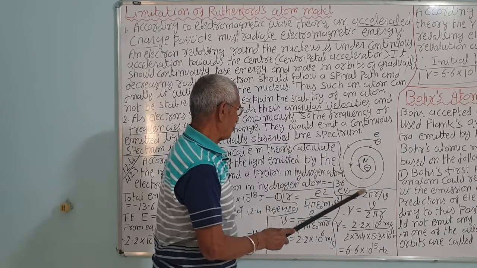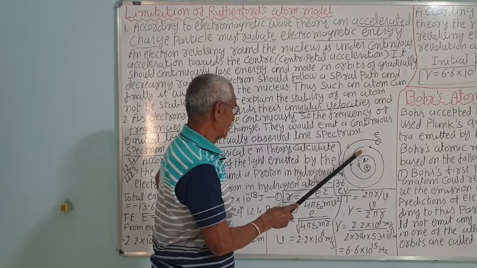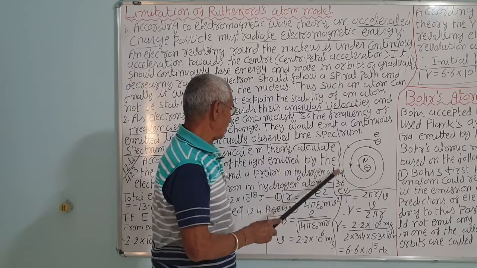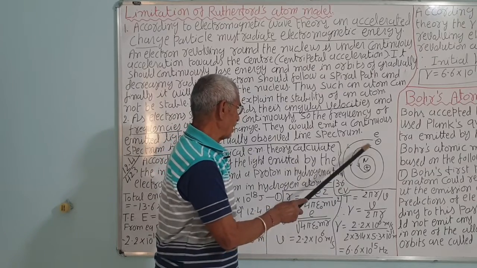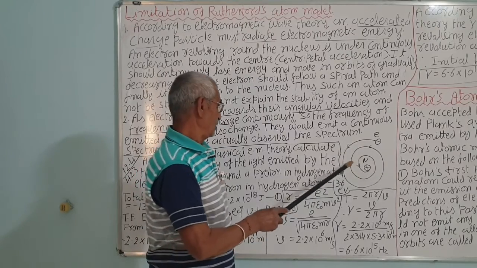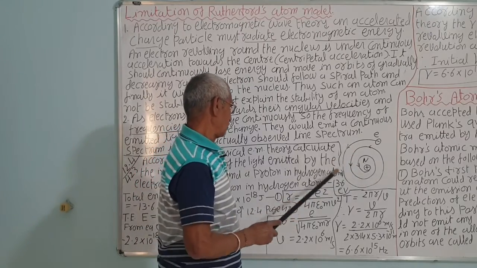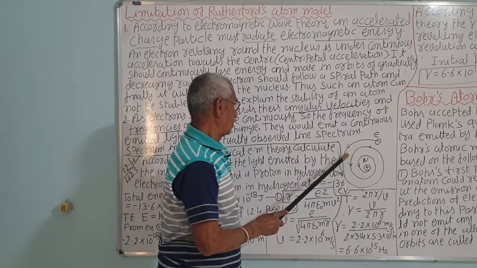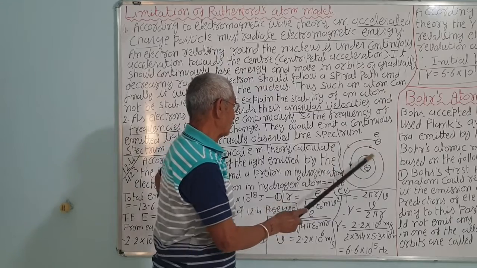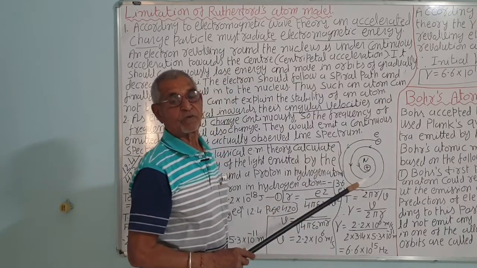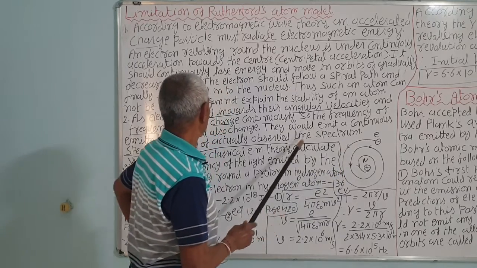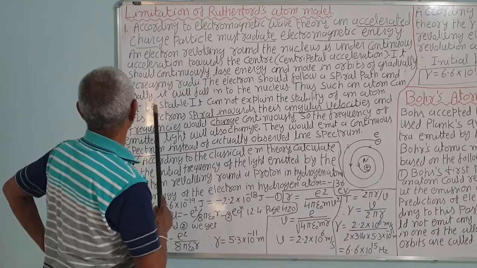Time taken for one round will be less here, more here, and maximum here. So, when the frequency of radiation is emitted, the spectrum observed should be a continuous spectrum. But the experimental observations show fixed lines, a line spectrum, not a continuous spectrum. This is against that point. So, there are two drawbacks.